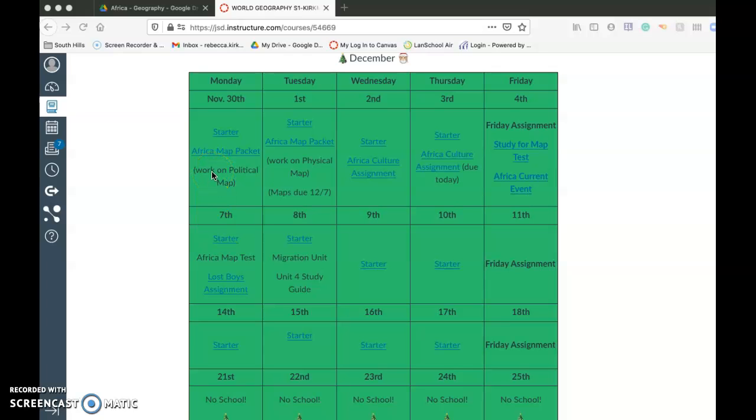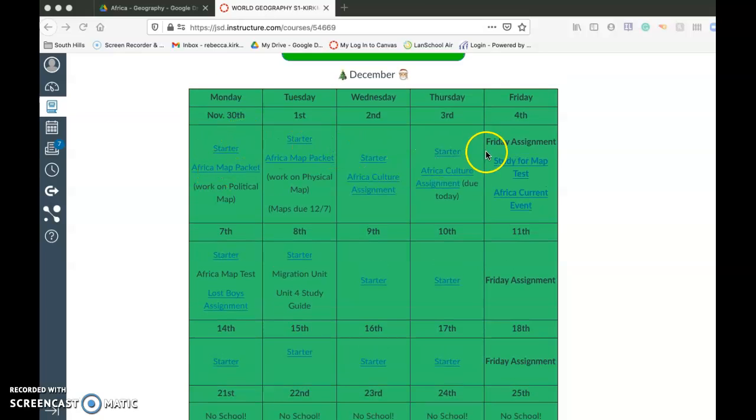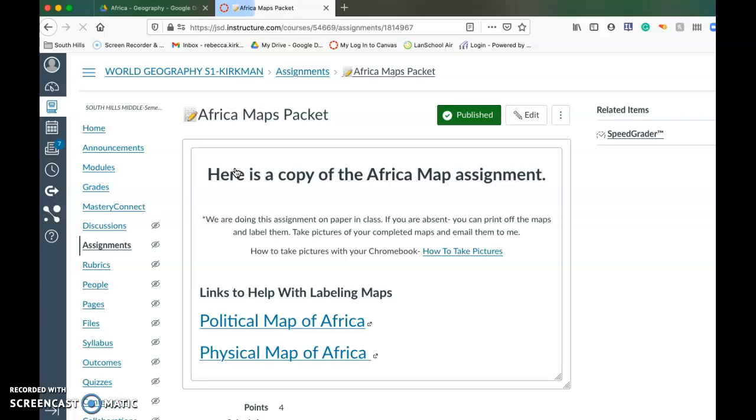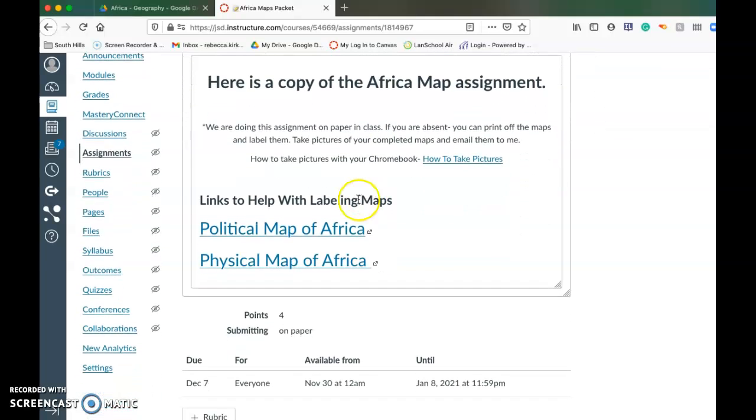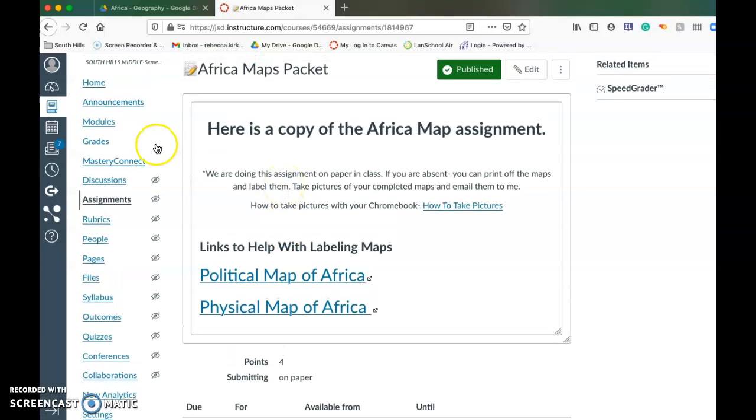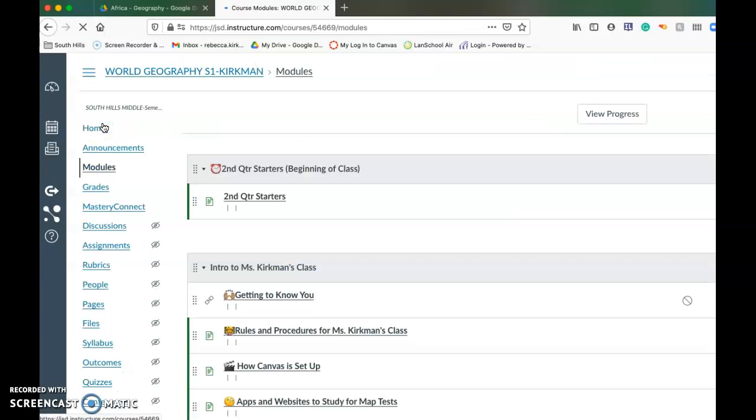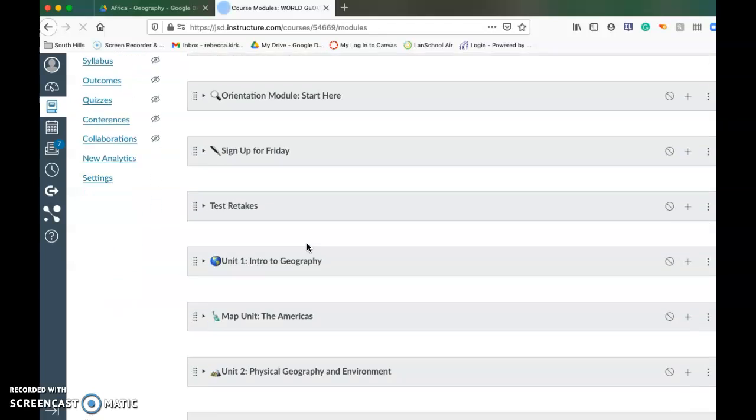All right, so let me go ahead and show you, and we'll have our starters each day as well. We didn't do a starter last week, so we're going to start off with a new starter. But let me show you the Africa map packet. I need to scan it into the computer, so it will be scanned, and you'll be able to click on a link that's here to do this. And then here's the political map and the physical map of Africa. So that will be where the Africa map packet is.